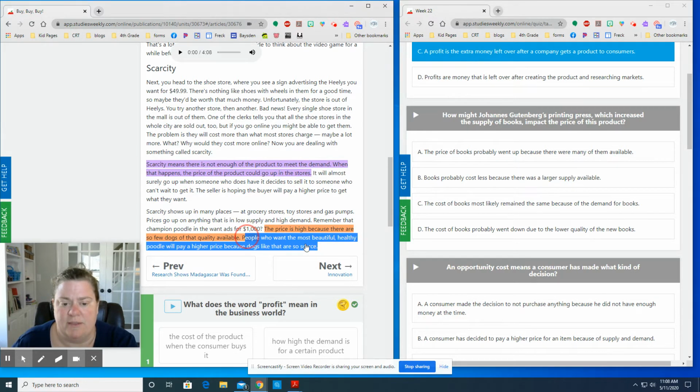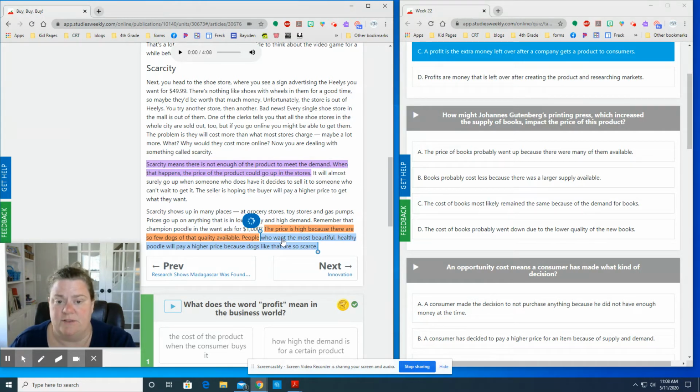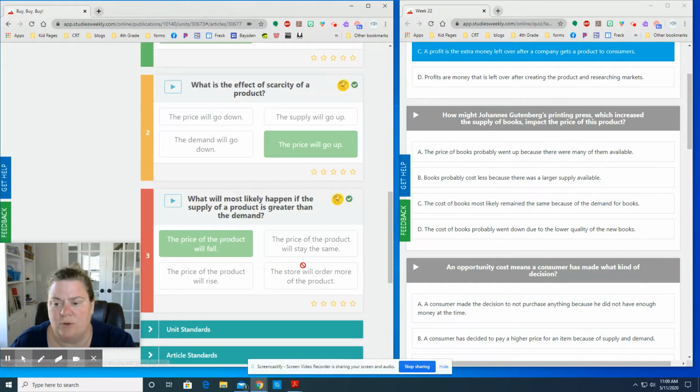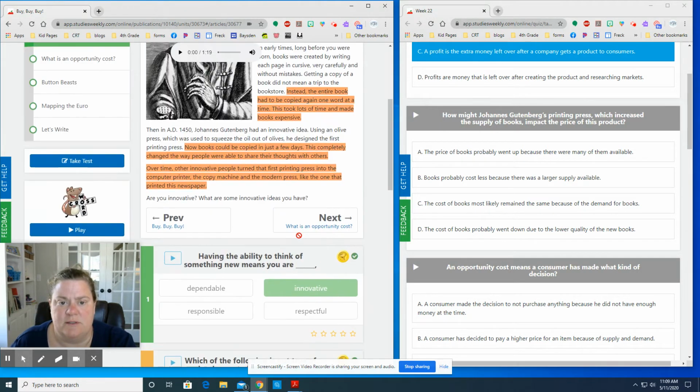Okay, so if I just highlight like that, should it pop up? Maybe not. Oh, there it goes. See that little curly thing? And I can actually see your highlights. So if you highlight in the text, I'll be able to tell where you got your answer from. This is taking a while. Okay, we're not going to wait for that. We're going to go on to the next article because I highlighted 2 other sentences.